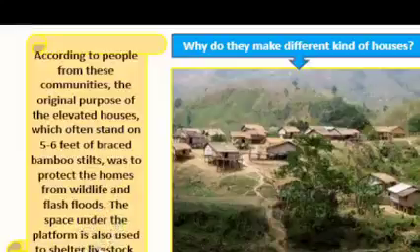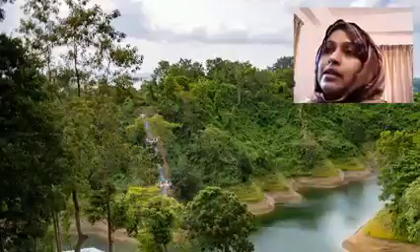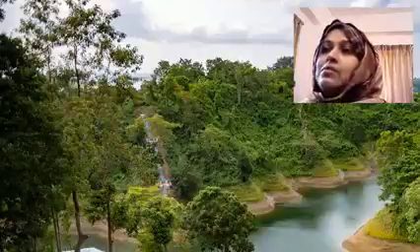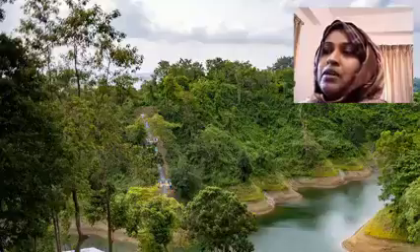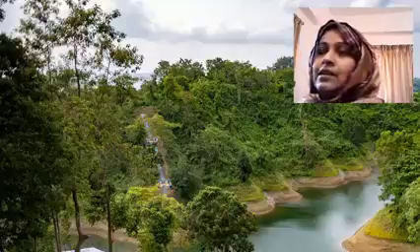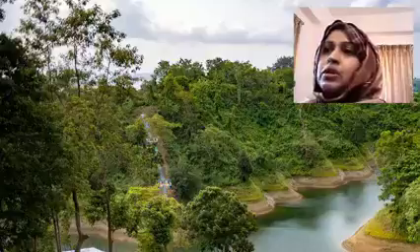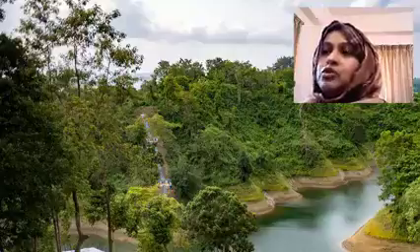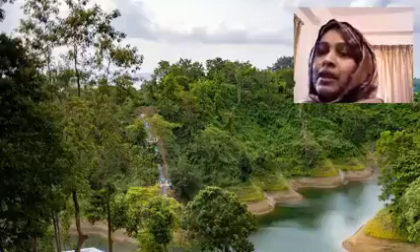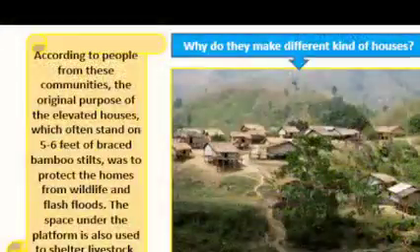The space under the platform is also used to shelter livestock. Livestock means domestic animals or the pets. So they like to protect themselves from the wild animals, and at the same time in the rainy season they like to avoid the flood actually. And other than that, they like to keep their pets or the domestic animals and their household tools like plow or their weaving tools, whatever it is, they want to keep them in the empty space. So that's why they like to make this type of houses actually for them.